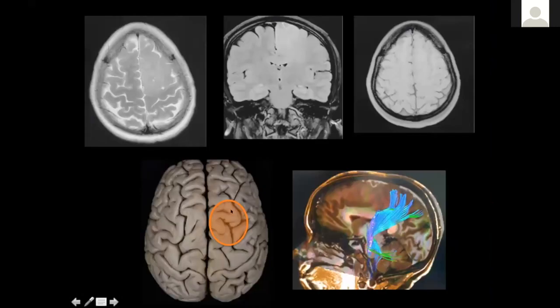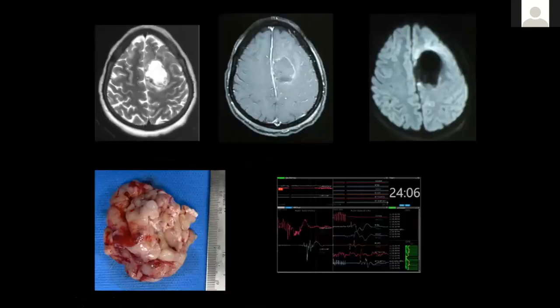And how is this relevant during surgery? So if you see, this is a tumor in the supplementary motor area. This is your precentral gyrus. This is the posterior part of the superior frontal gyrus, classically the supplementary motor area. You can see it in this MRI clearly. This is the central sulcus. This is the precentral gyrus. This is the tumor. You can see that the corticospinal tract has been displaced posteriorly, and all the other fibers, the projection fibers, will be displaced medially and posteriorly.